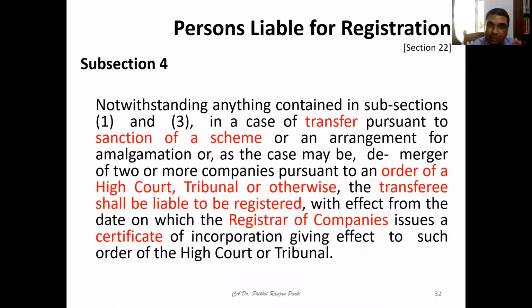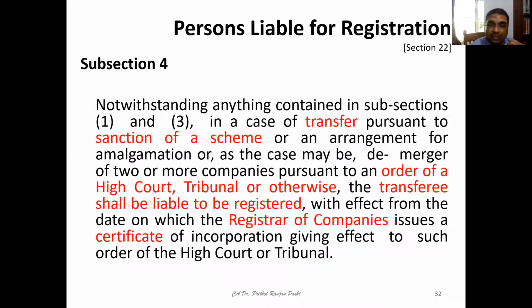Subsection 4, which we already know, that in case of transfer pursuant to a scheme of arrangement or amalgamation, as the case may be, or maybe demerger, when two companies get amalgamated or two companies get demerged or two companies get merged pursuant to an order of a high court, tribunal, or otherwise, the transferee, that is a new company, shall be liable to be registered with effect from the date on which the registrar of the company issues a certificate of incorporation, giving effect to such order of the High Court or Tribunal.